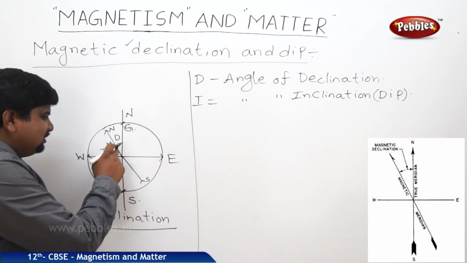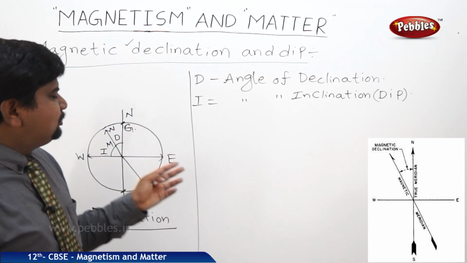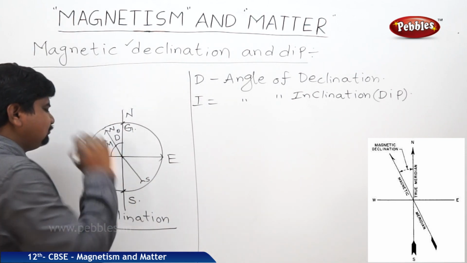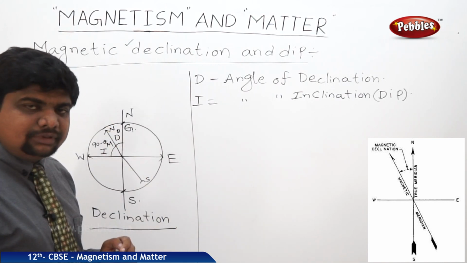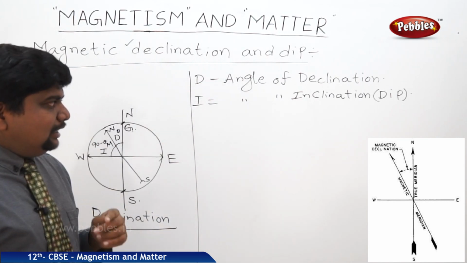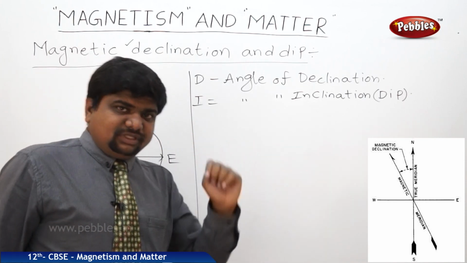So if D is theta, I will be 90 minus theta. We know these trigonometrical rules, so we can apply the same here. So if one increases, the other will decrease. They are inversely proportional to each other.